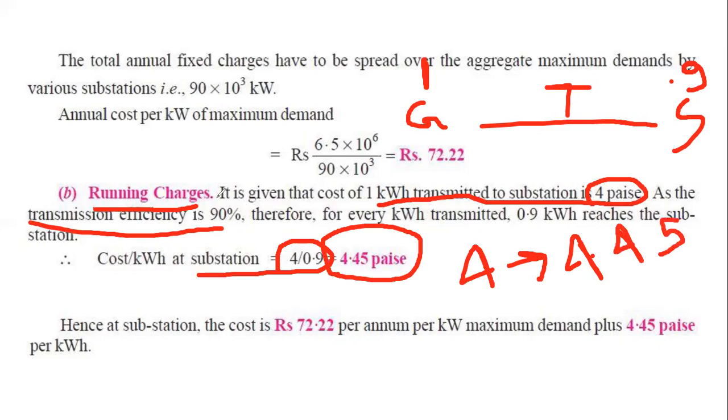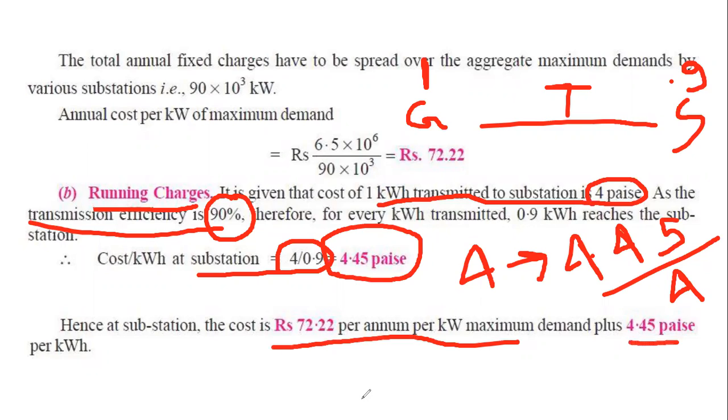The transmission efficiency is 90%. If it was 100%, this should be also 4. But now, as the efficiency is not 100%, that's why the cost will be 4.45. So finally, at the substation level, the cost will be 72 taka per kilowatt maximum demand and 4.45 paisa per kilowatt hour. So these are the two tariffs at the substation level, my student. Is there any question till now?